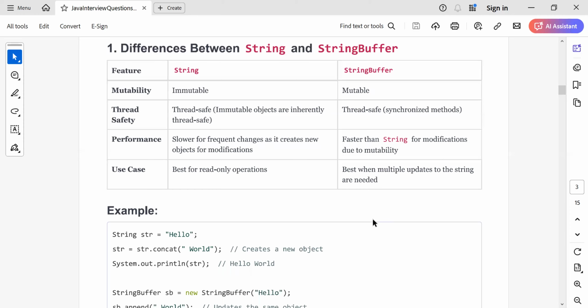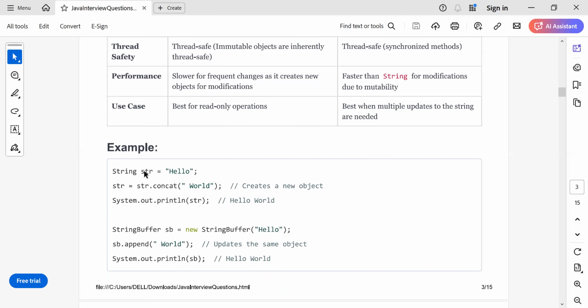Let's try to understand this with the help of an example. String str equal to "hello", str.concat("world"). This creates a new object because we are modifying the value, and string will create another string in memory, and str will point to that string. So a new object is created.